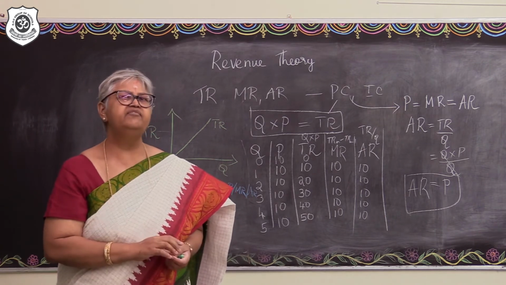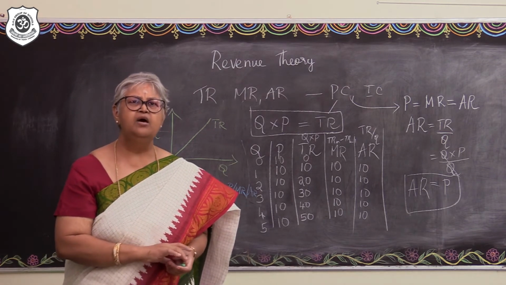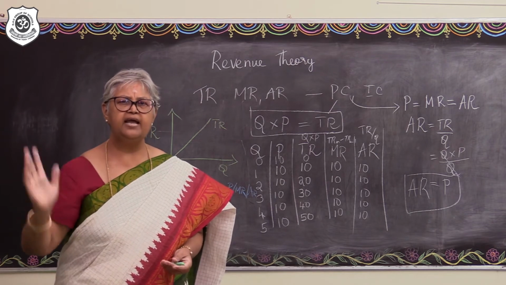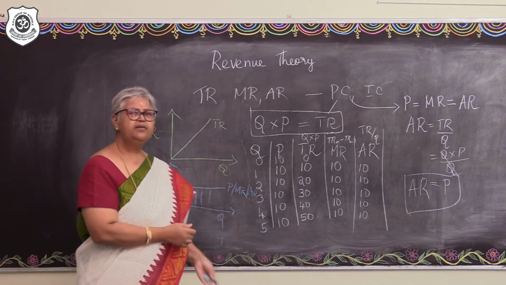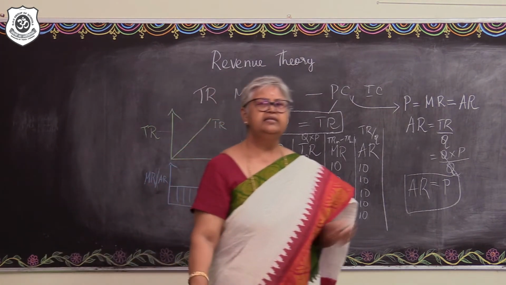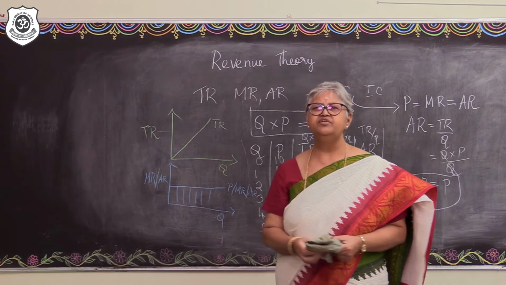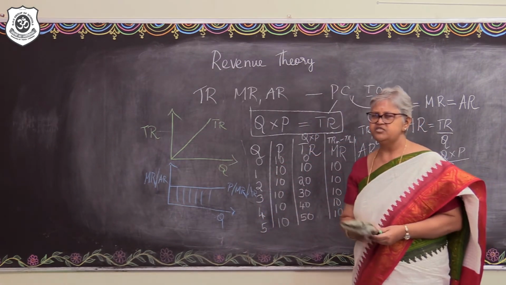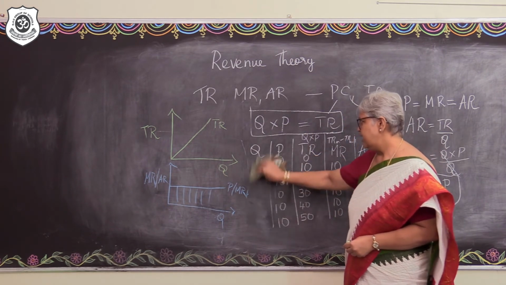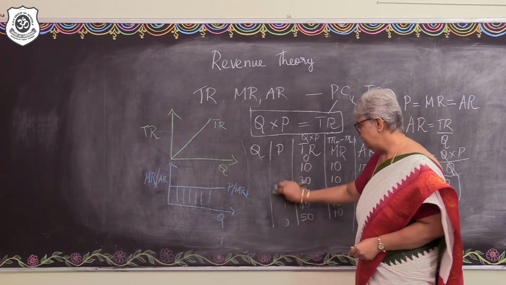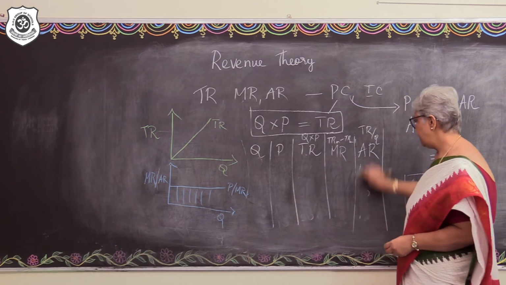Yes? So, in your imperfect market, which is more of a practical market that we see in reality, only when the price falls, more and more can be sold. Yes? So, we are going to inquire upon the relationship between the output and the total revenue, marginal revenue and the average revenue in such an imperfect market. So, let's do that. We will have the same items: the output and then the price, the total revenue, the marginal revenue and also the average revenue.